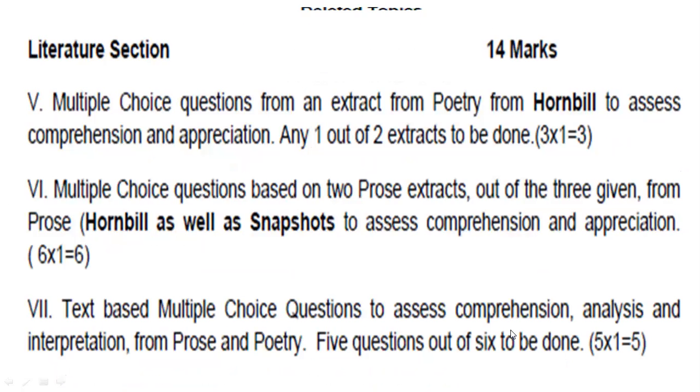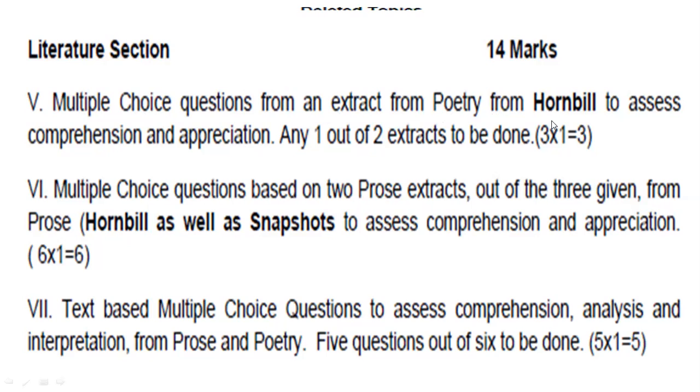Next is the turn of literature. In literature, it will be of 14 marks. How will it come in 14 marks? Let's see. Just this part is of 14 marks. The rest will also come there. Just wait. So MCQ questions will come, and they will be on the basis of an extract from the poetry section